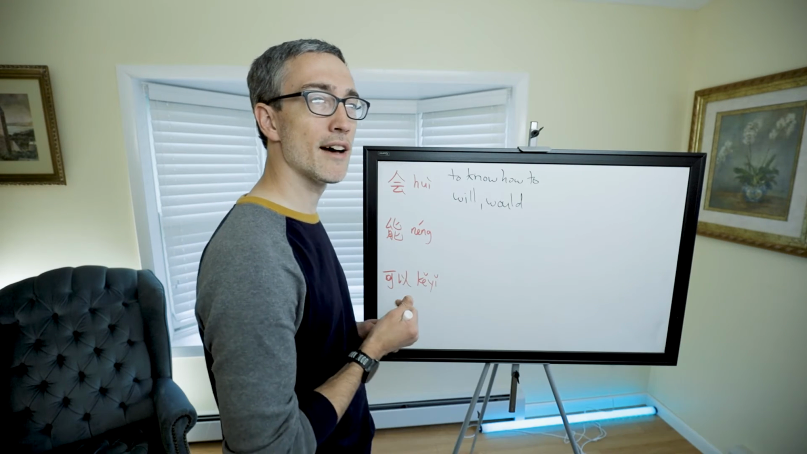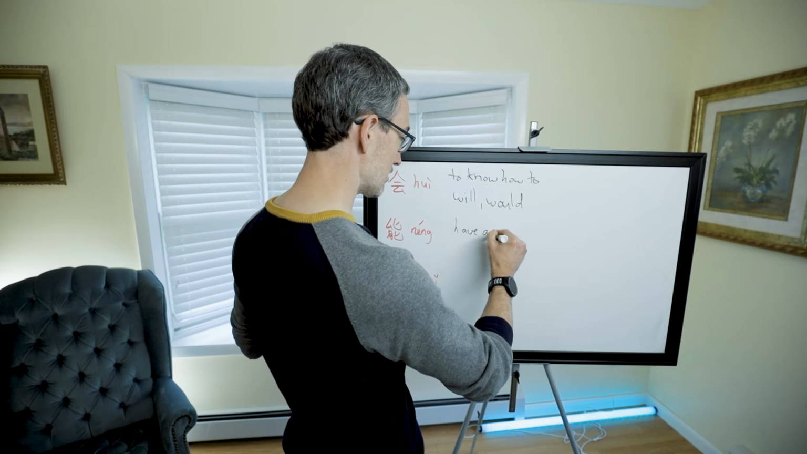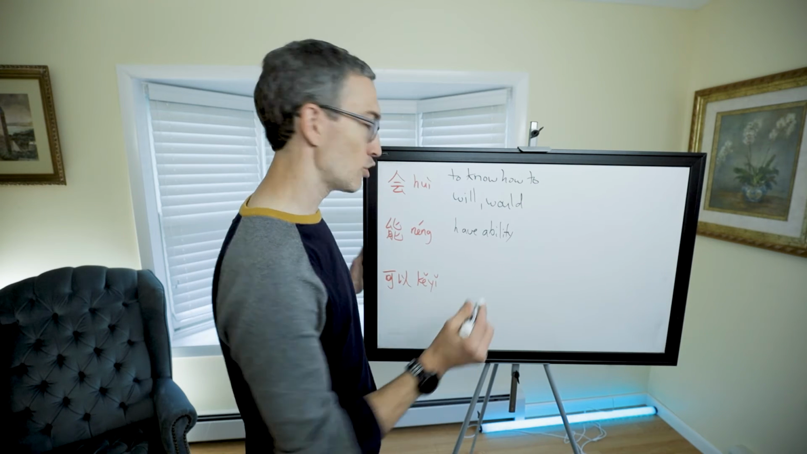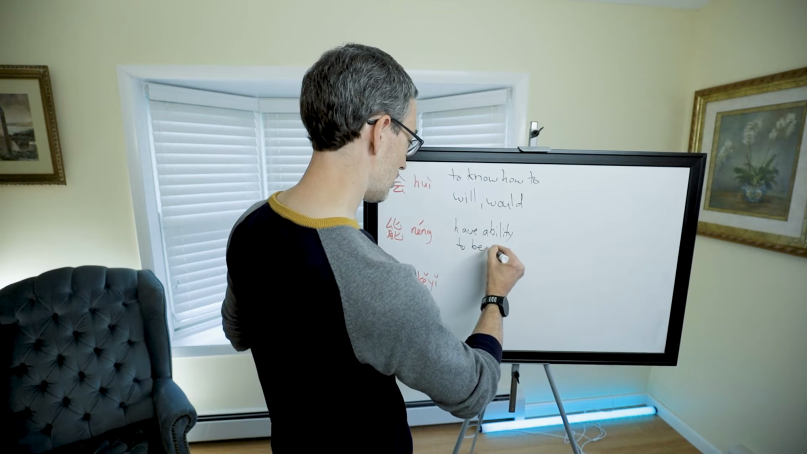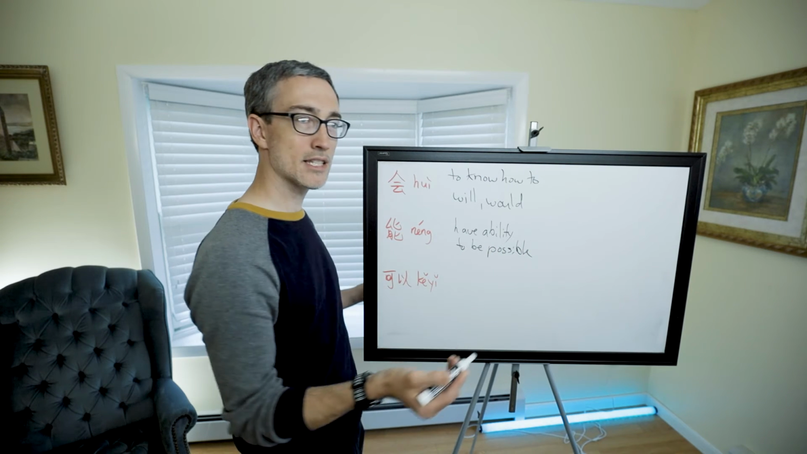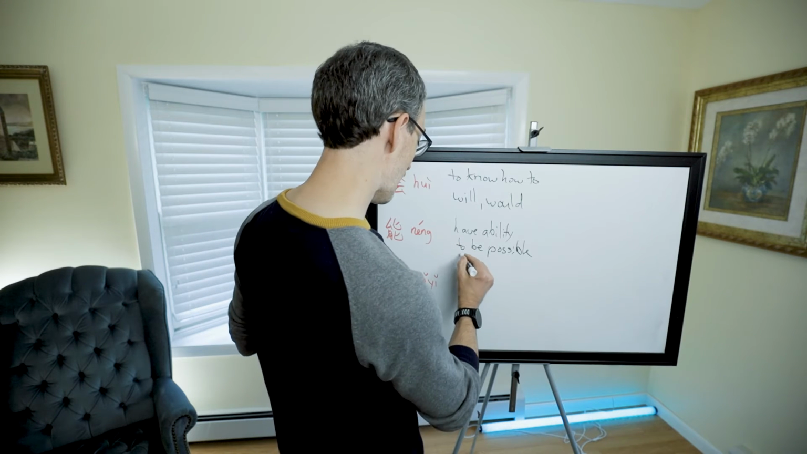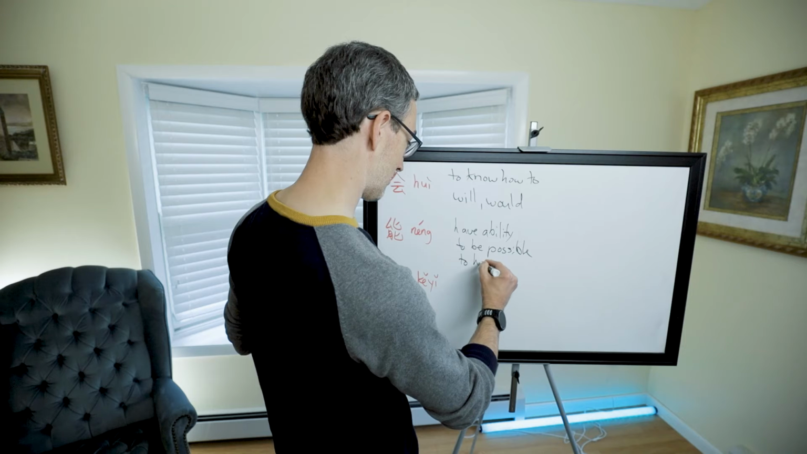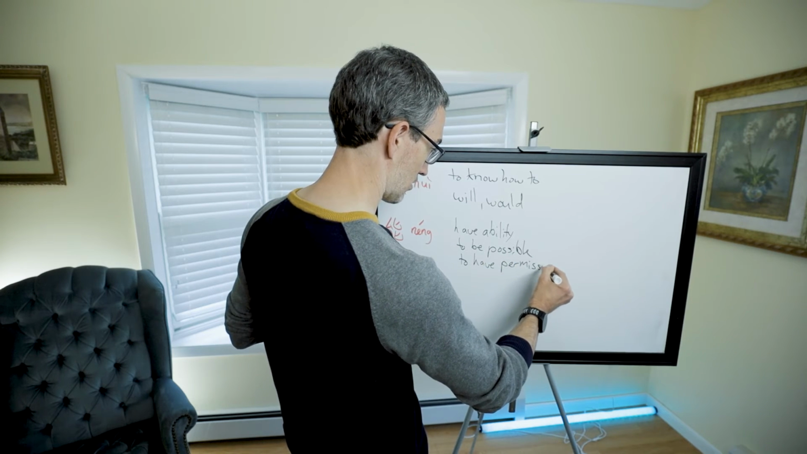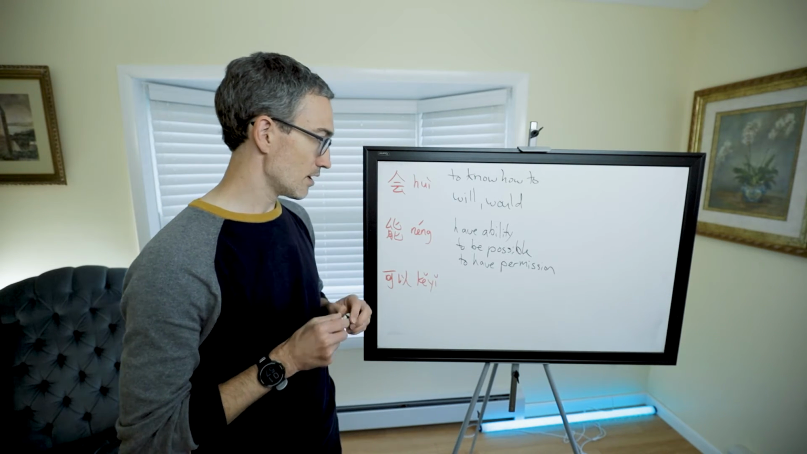So, and then here we have, yes, it's to have ability. So it's kind of more like innate ability rather than a learned ability. And then we have to be possible. To be possible. Something can work, it's possible. And then it can also mean to have permission, just like 可以 can. So it can mean that as well. So this one's pretty broad in its meaning.